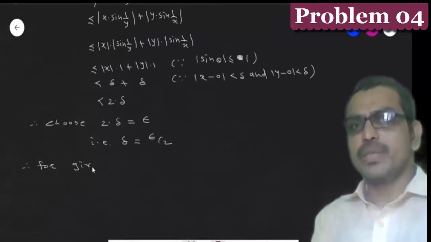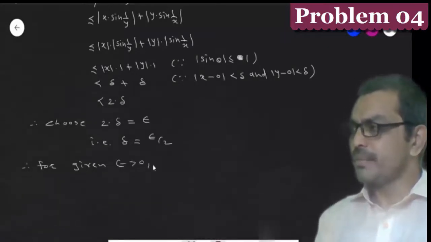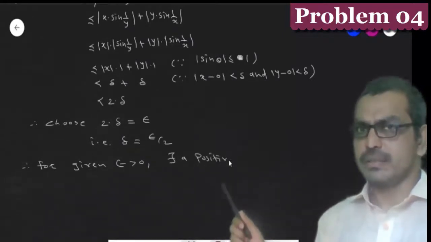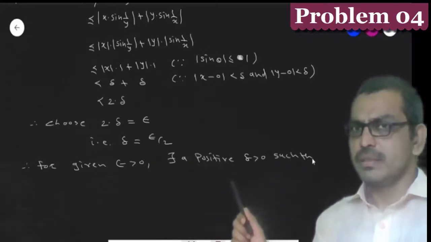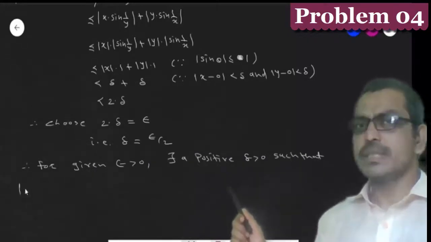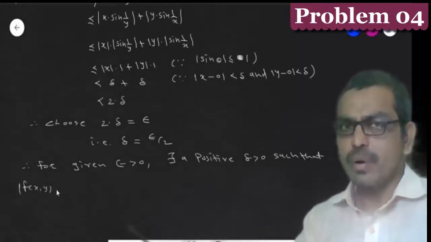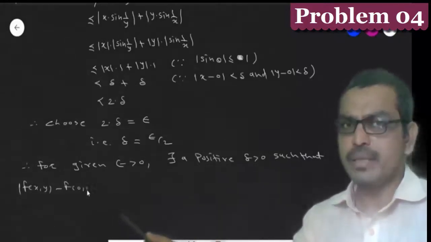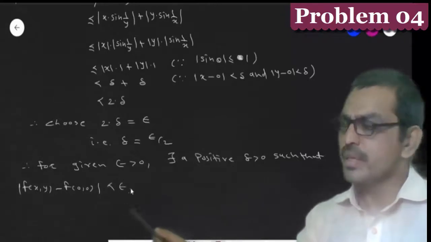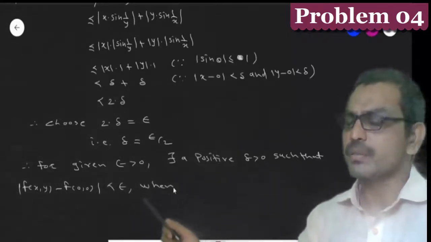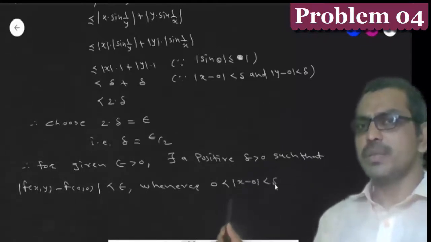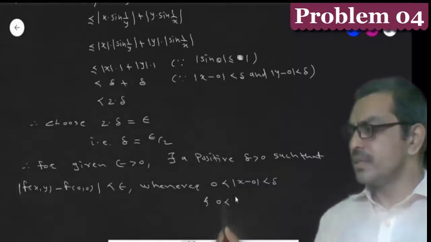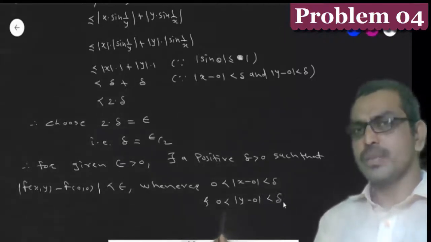Therefore, by definition we write for given epsilon greater than 0, there exists a positive number del. That is, del is greater than 0 such that mod of function f(x,y) minus f(0,0) is less than epsilon whenever 0 less than mod x minus 0 less than del and 0 less than mod y minus 0 less than del.